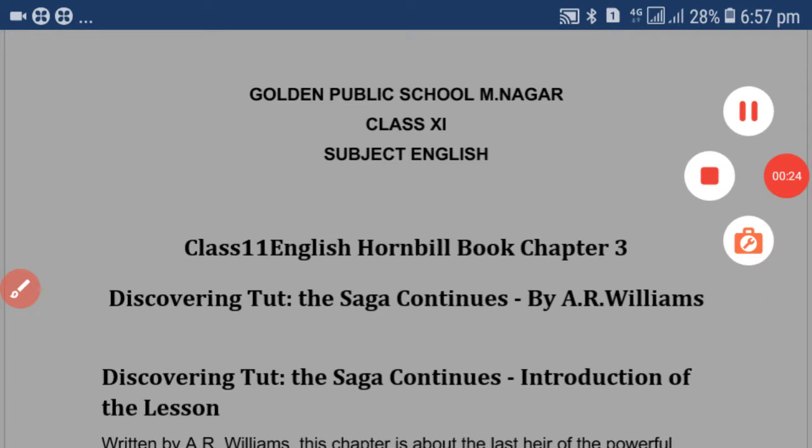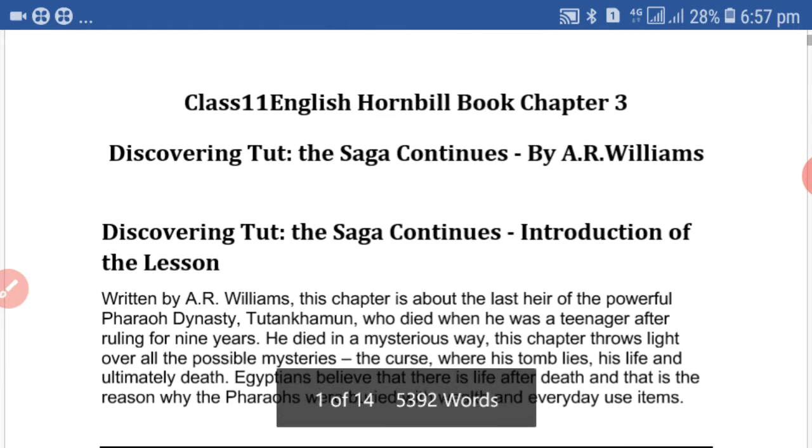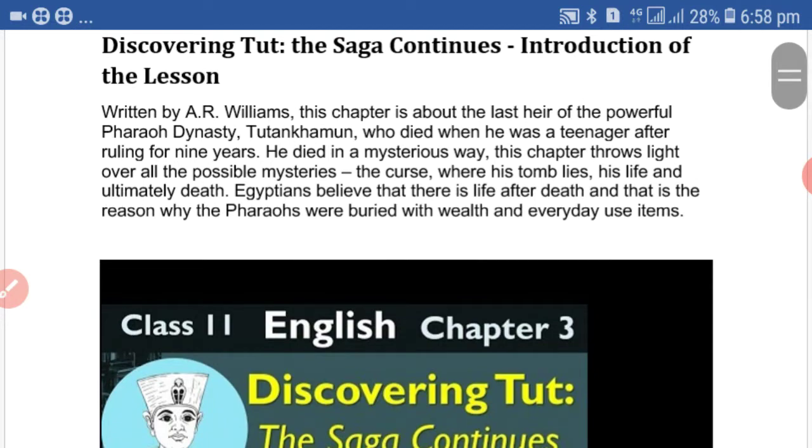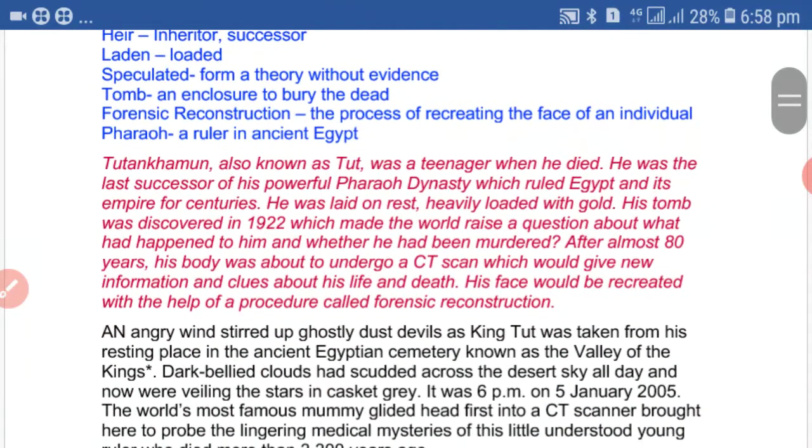Tut was the last heir of a powerful Egyptian dynasty. You learned he was a teenager when he died about 3300 years ago. You also learned his tomb was discovered in 1922 by an English archaeologist, Carter.